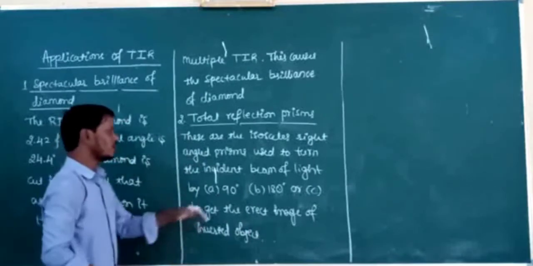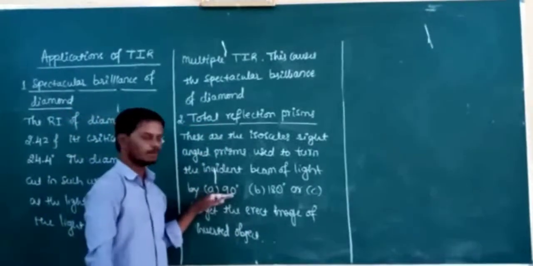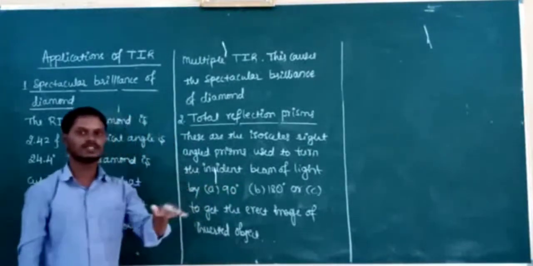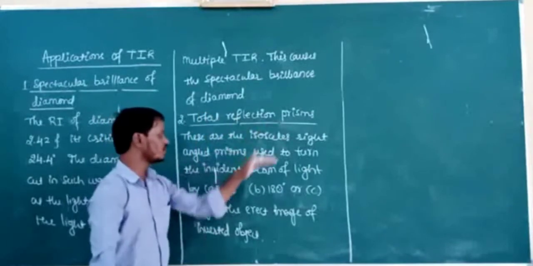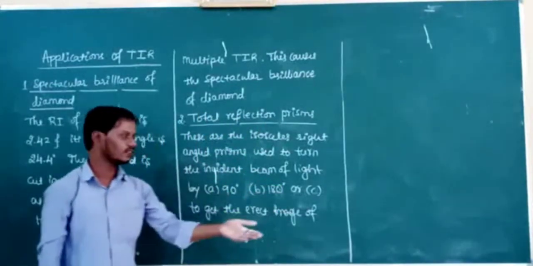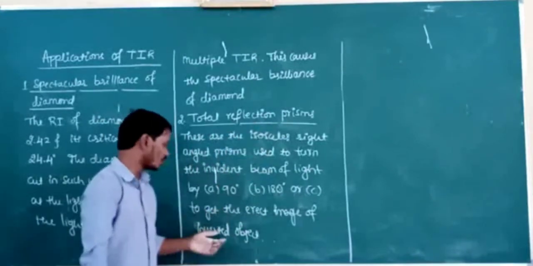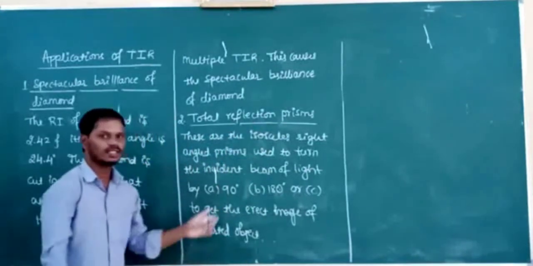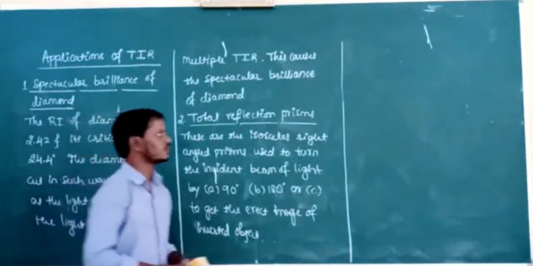Now, how will this total reflection prism turn the light by 90 degrees, and in which device is this arrangement used? Okay. How will this total reflection prism turn the light by 180 degrees, and also how will it be used to obtain the erect image of an inverted object? So let us discuss one by one with the ray diagrams. Now see here.